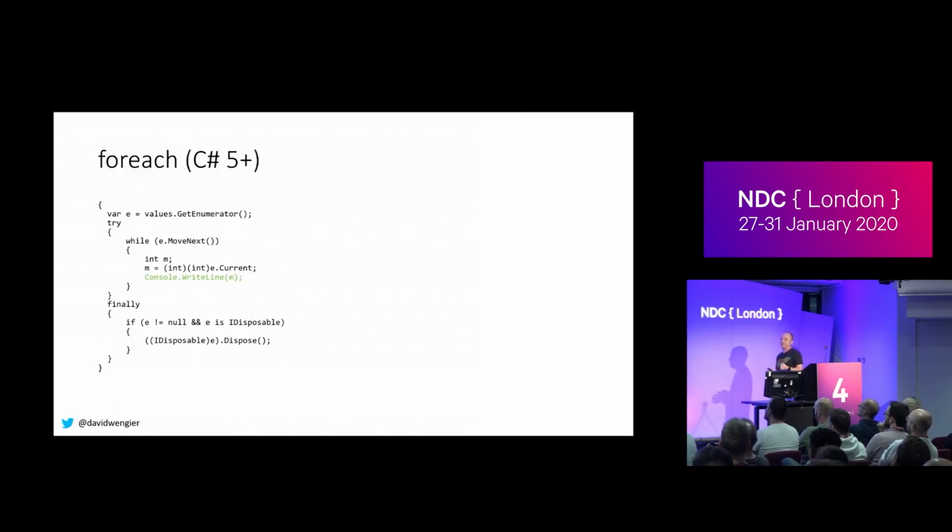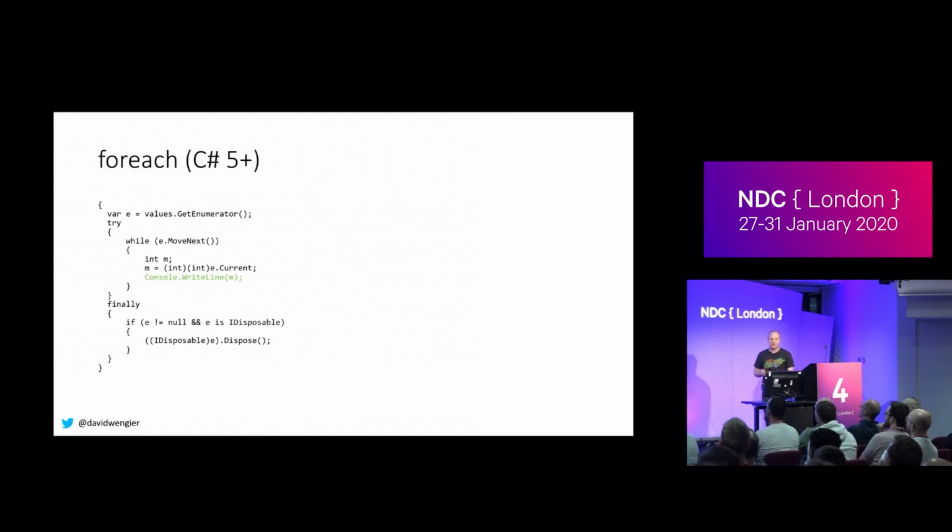In C# 5, our int M declaration moved inside the while loop. That's it, that's all that happened. This solved so many Stack Overflow posts. It was ridiculous. And again, this is where this stuff is interesting. This is like historical interesting now.